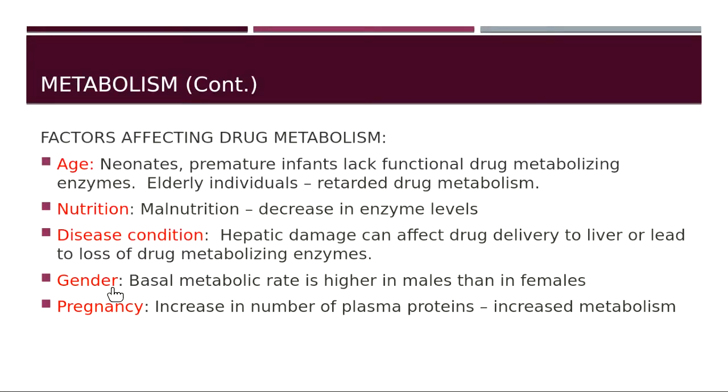Gender. Males have a higher basal metabolic rate when compared to females. So males might digest or metabolize the drug more quickly when compared to females. In pregnancy, there is an increase in the number of plasma proteins. So the drug metabolism may increase because too many plasma proteins are there. The drug is binding to all the plasma proteins and getting distributed and metabolized. So in pregnancy, metabolism will be increased.